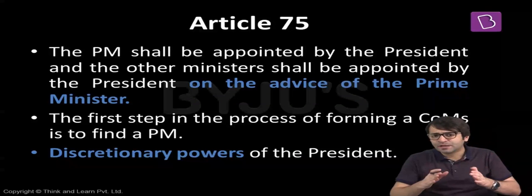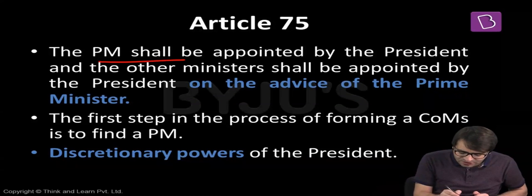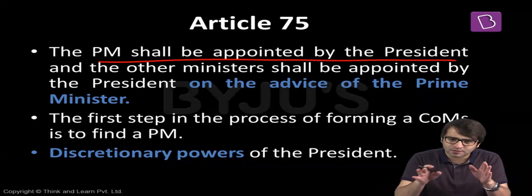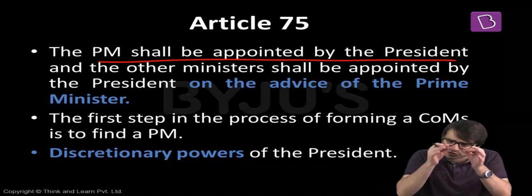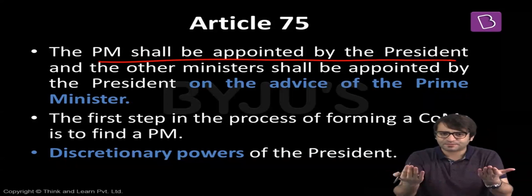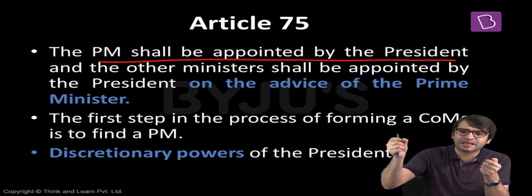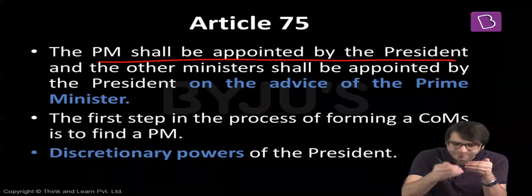But when you look at the Constitution of India, the Constitution only talks about the fact that the Prime Minister shall be appointed by the President. That's all. Nothing more, nothing less. That's the only thing the Constitution of India talks about. That is the first step after the elections are over. When 543 MPs have been elected by the people of this country, the first step is the appointment of the Prime Minister. That's the first step in the formation of the government.